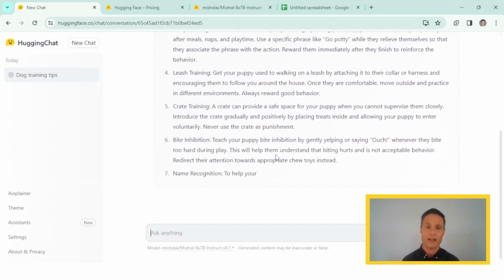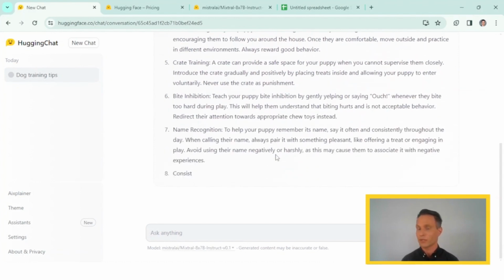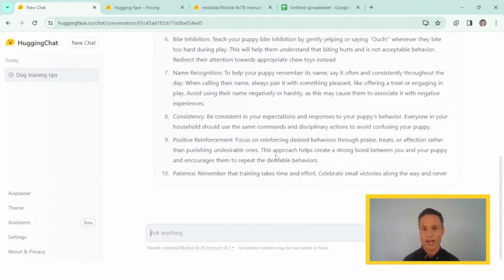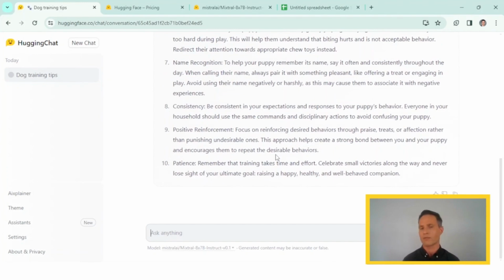So I encourage you to have a look around the assistants. See which ones are out there, which one you fancy. Maybe you want to use some that other people already created, or you can just create your own one that is very relevant to your needs. So have fun with it, play around with it, and create a bot that suits your needs.